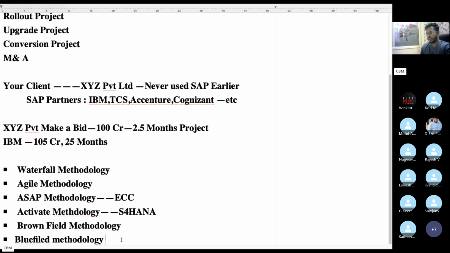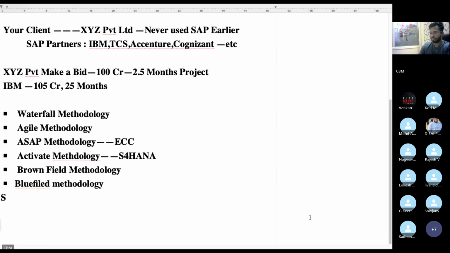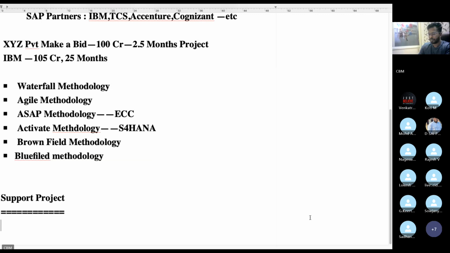And support project. Support project means after implementation, the support project will be started.